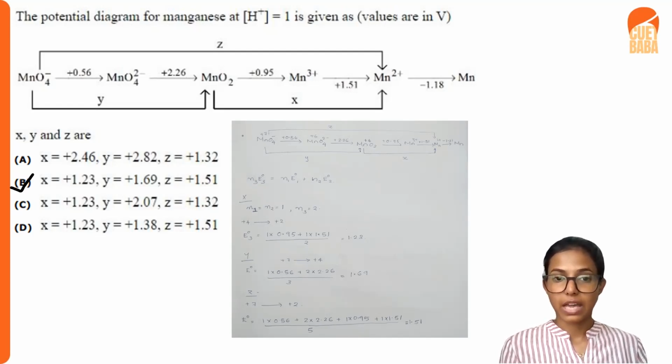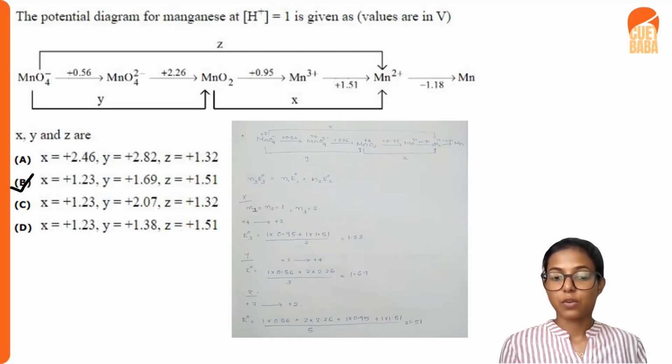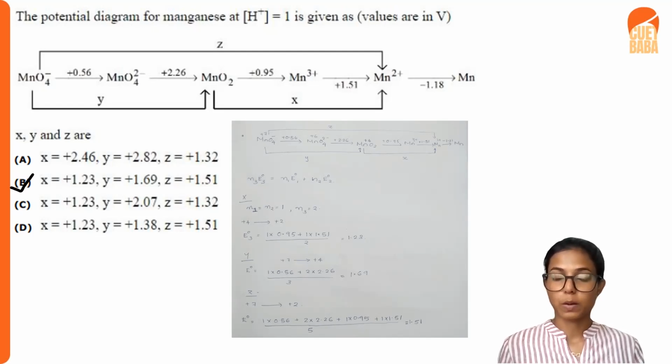And here we can see that in the first step, there is a change from MnO2 to Mn3 plus. The change in oxidation state is 1, and the change in potential is 0.95. So we can easily say that 1 into 0.95 plus, in the second step, for the conversion of Mn3 plus to Mn2 plus, the oxidation state change will be 1, and the potential used is 1.51.